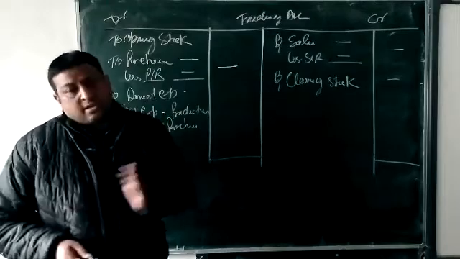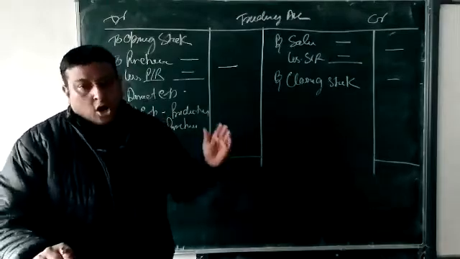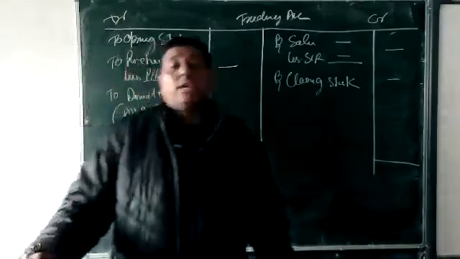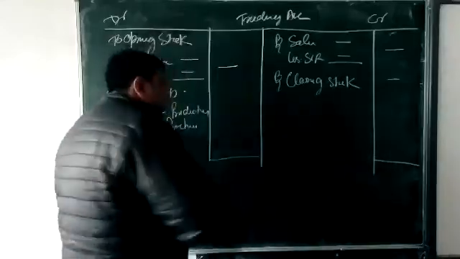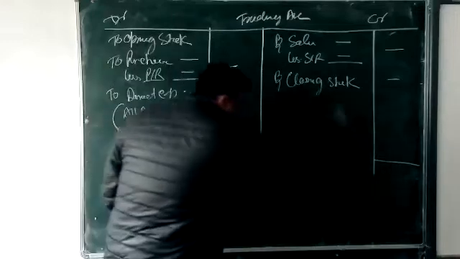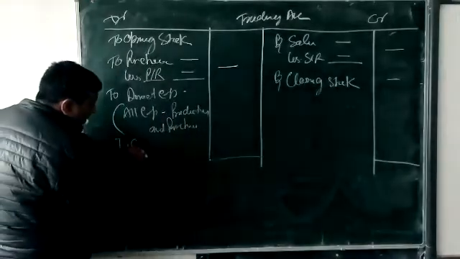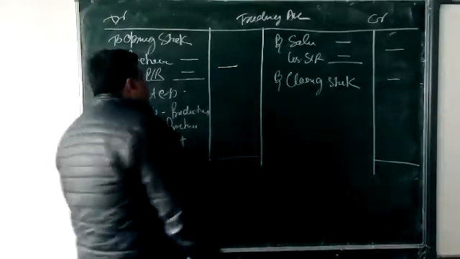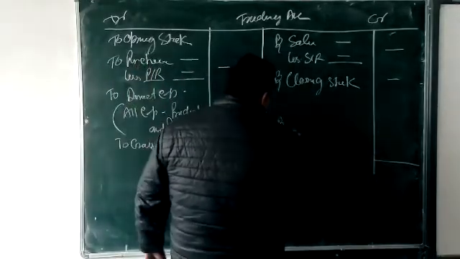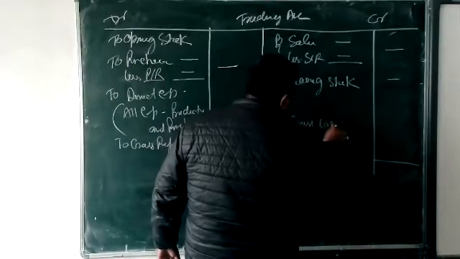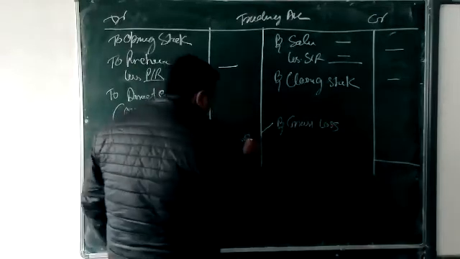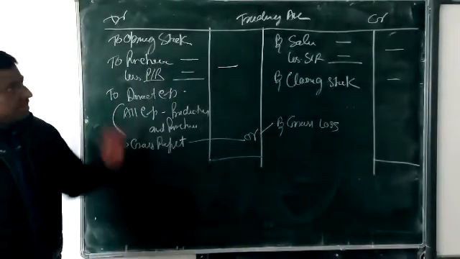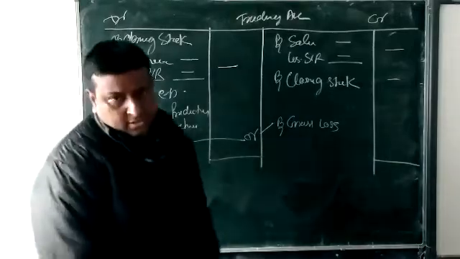In all the production work, all the factory work, all expense related to the factory will come under direct expense. After that, we take the balance. If the credit side is bigger, then to gross profit. If the debit side is bigger, then by gross loss. Between these two, only one will come, okay?